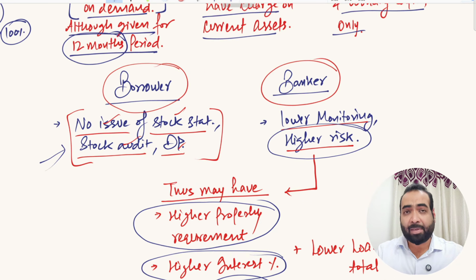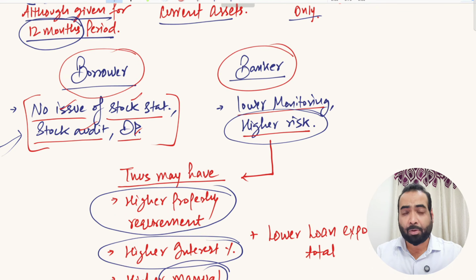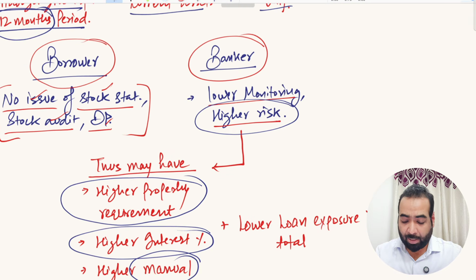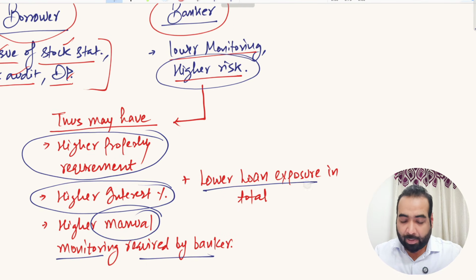The bank may have resistance in sanctioning this facility to you. The banks will prefer to give you cash credit limit in which monitoring is involved. The banks may be reluctant to give you this limit, right? Because they are not so much comfortable in giving this limit. And lower loan exposure is done in this limit.